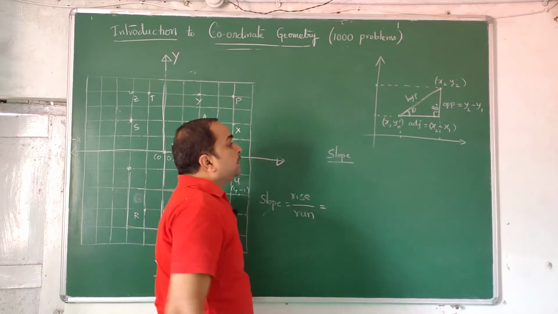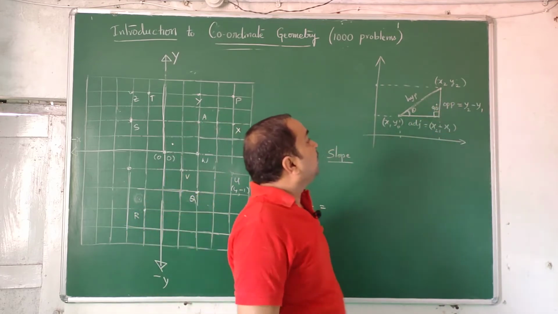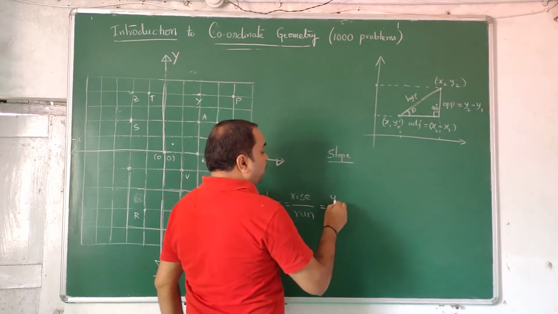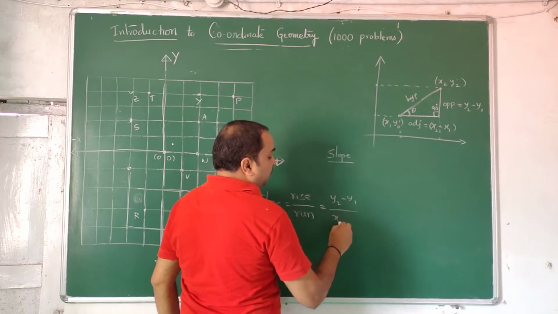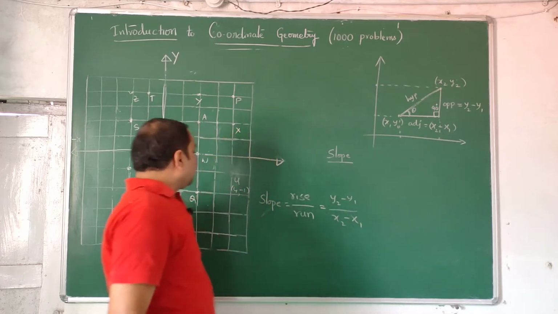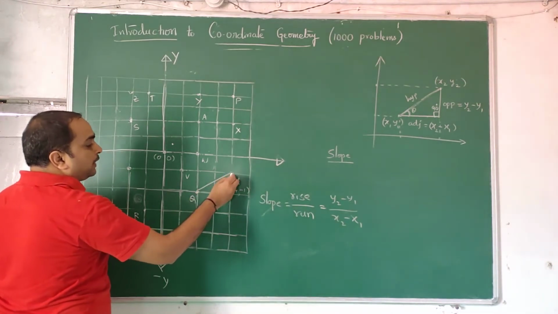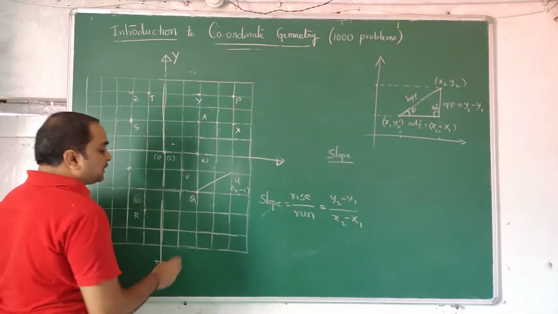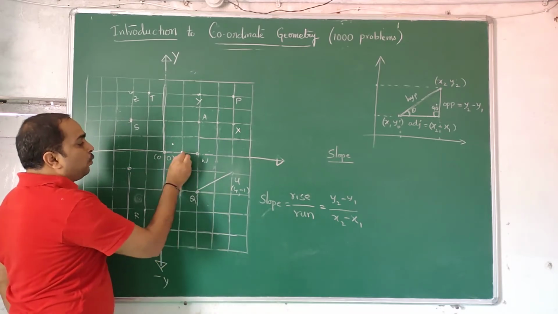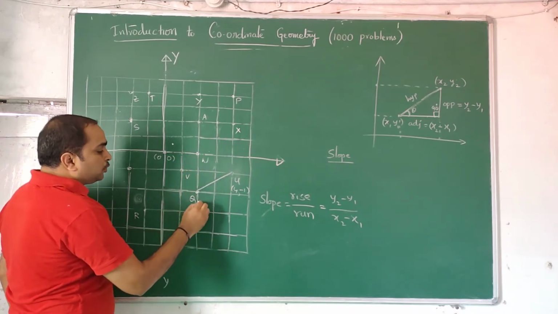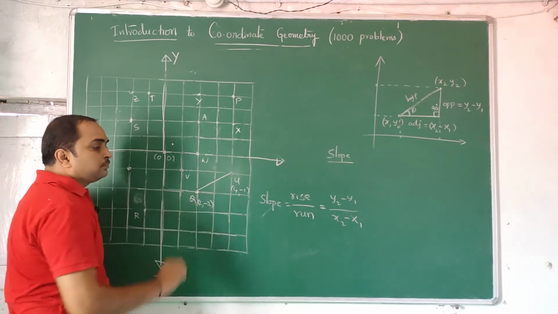So here what is rise? In this you can see, it is y2 minus y1 by x2 minus x1. Suppose I draw a line somewhere. Suppose I want to draw a line between Q and U like this. Now I want the slope of this line. First I should write Q. What is Q? 1, 2, 1, 2. So 2 comma minus 2.